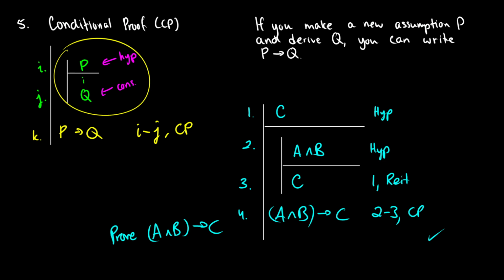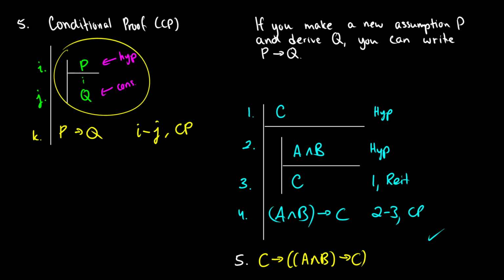So actually, what we could do here, just to really show you how powerful this proof is, you can take it from the very beginning. So you can consider the assumption from C as being a conditional proof. So in line 5, once we get rid of this little bar, we could say, okay, from C, we get if A and B, then we get C, and this is just a large conditional proof from 1 to 4. So this is essentially the same thing. If we have C, then we have if A and B, then C.